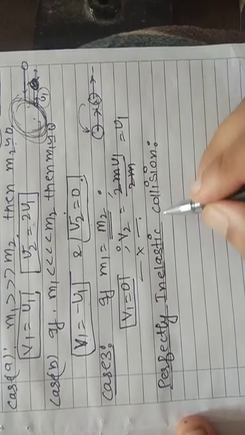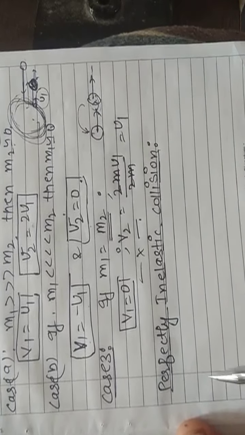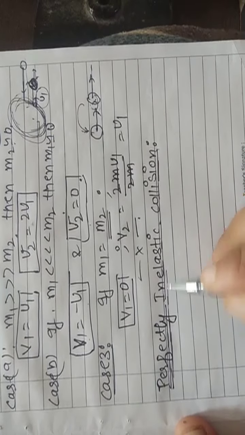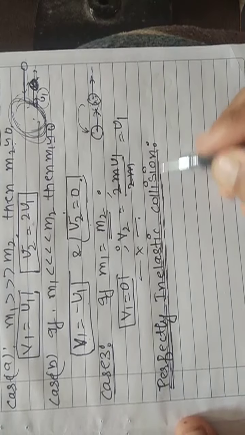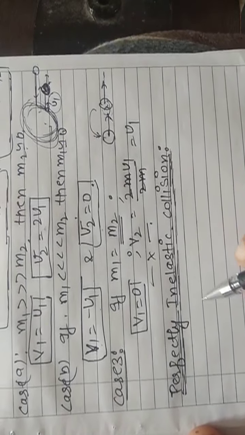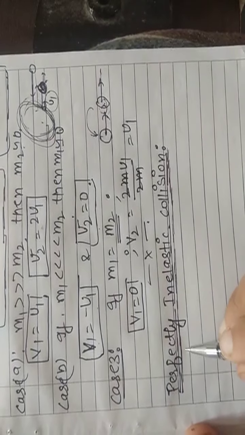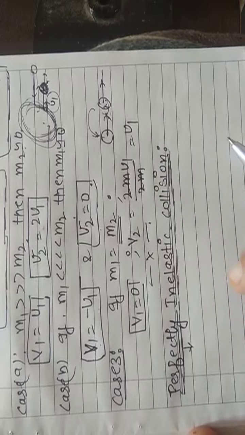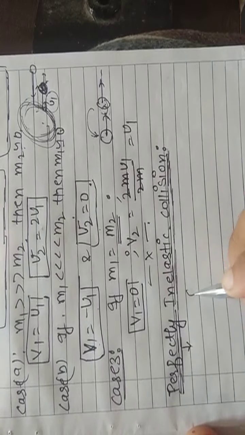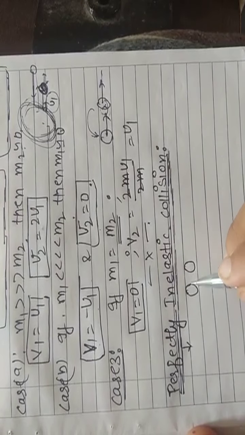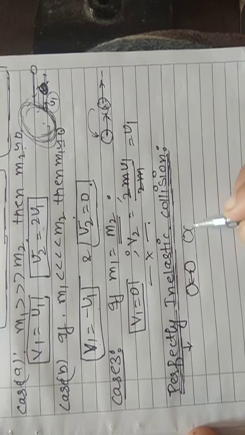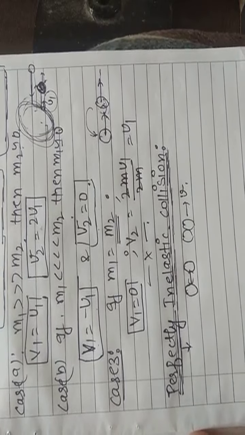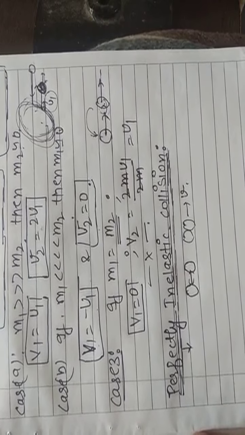Perfectly inelastic collision. So when I say perfectly inelastic collision, what does it mean? A collision is said to be perfectly inelastic when a body, after colliding with a second body, sticks with it and both start moving with the same velocity. Such a collision is called a perfectly inelastic collision.